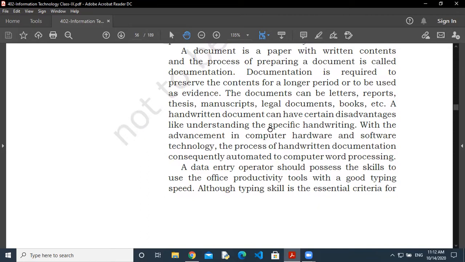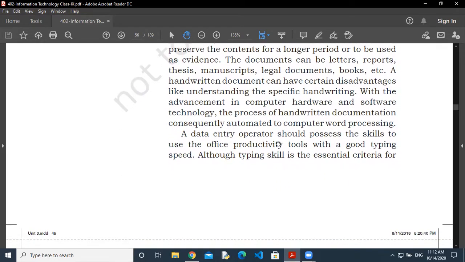Some documents are letters, reports, thesis, manuscripts, and so on. There are handwritten documents also, but the disadvantage of handwritten documents is understanding the handwriting. Everyone has their own handwriting, and you might not be able to understand it. So handwriting is the issue there. With the advancement of computer hardware and software technology, we use the computer instead of handwritten documents. We are using computer generated documents.